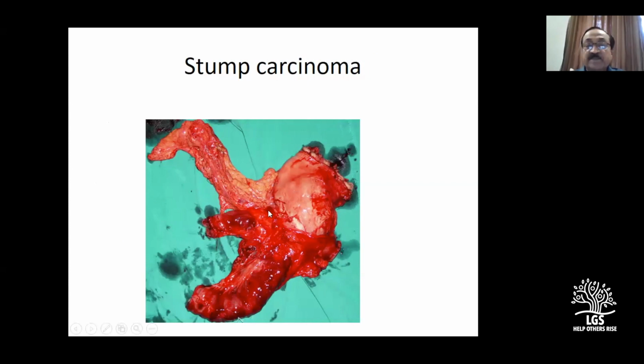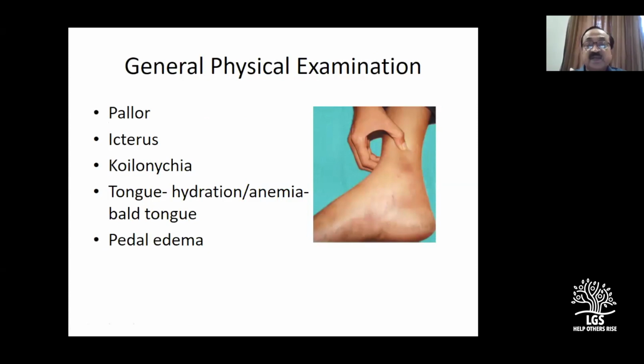This is the stomach, and there's a growth there. So this is the gastrectomy specimen of a stump carcinoma, right? So you ask, then do the general examination: pallor, icterus, etc. And this is what you do normally for an upper abdominal epigastric mass. I don't think there is anything very particular.